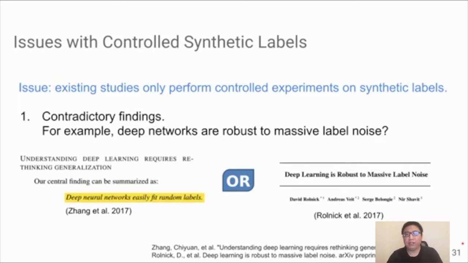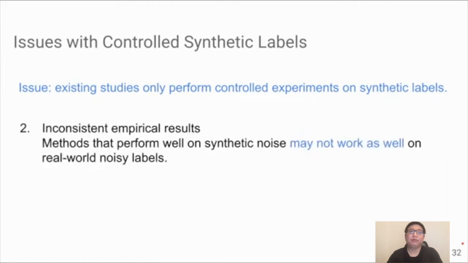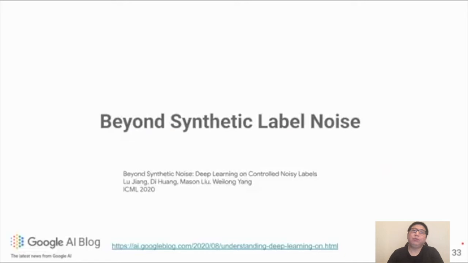by Rolnick, for example. So why do we see these contradictory findings? This is because these studies all use synthetic label noise, and there exist multiple artificial ways to construct this synthetic label noise. A slight change in the setting when constructing it would lead to dramatically different results. More importantly, we find that methods that perform well on synthetic label noise may not work as well on realistic label noise. So these 2 issues motivate our new work to move beyond synthetic label noise.